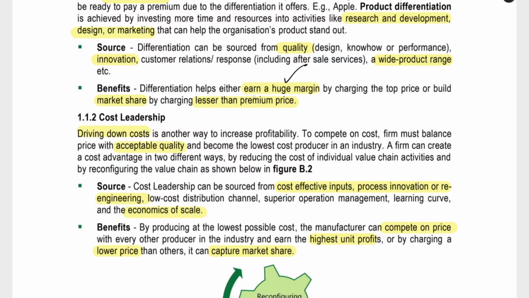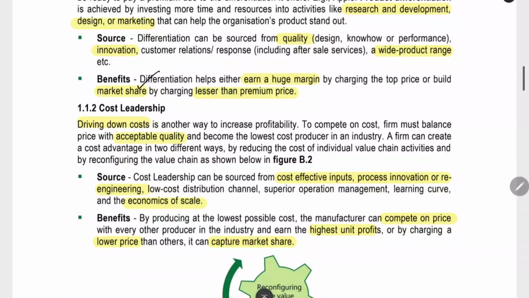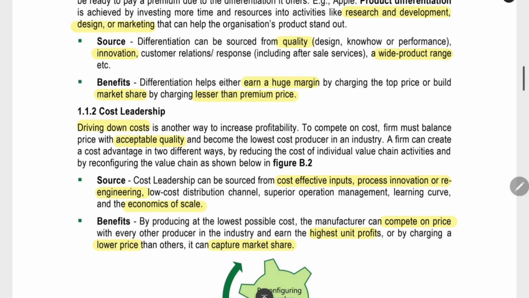Or else, if you charge less than the premium price, what will happen? You are providing high value with a lower price than the market price. Now what will you get? A high market share. Many customers will buy it because not only are you charging less than the premium price, you are also providing the equal differentiation value. So you will have a higher market share. When you have a higher price, only some customers will buy, but you will get a huge margin. The percentage of profit will be higher. But when you charge a lower price, less than premium, not at a very low level like cost leadership, you are charging a price that is less than premium. For example, the premium price is 1,000 rupees, but you are charging 900 rupees. This is less than premium. So that is the concept here. When you charge less than premium, many customers will buy because they are getting a lot of value while paying less than premium. You will get a high market share.